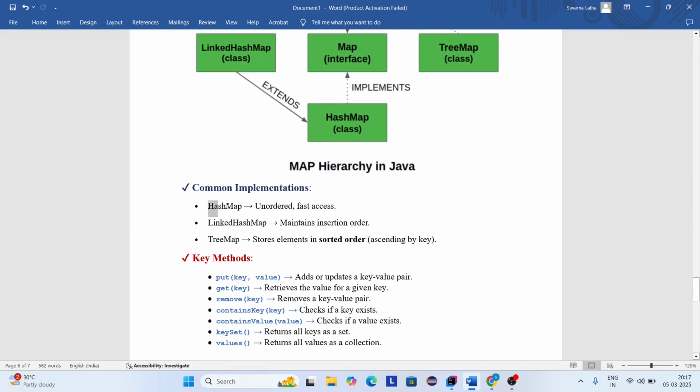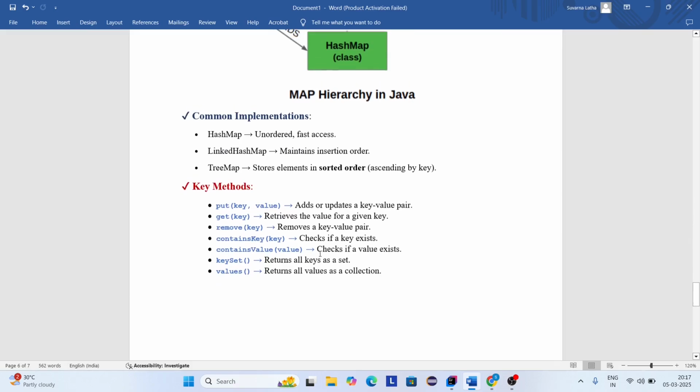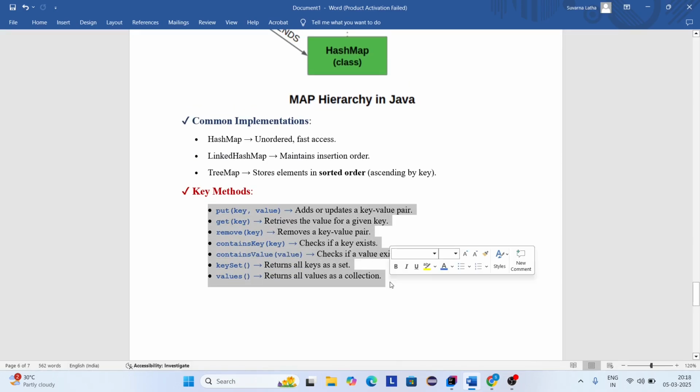Now you can see HashMap, LinkedHashMap, and TreeMap. HashMap is unordered with fast access, which means all the elements are not stored in order, and it also provides fast access. LinkedHashMap maintains insertion order. TreeMap stores all the elements in ascending order. And some of the key methods you can see here.